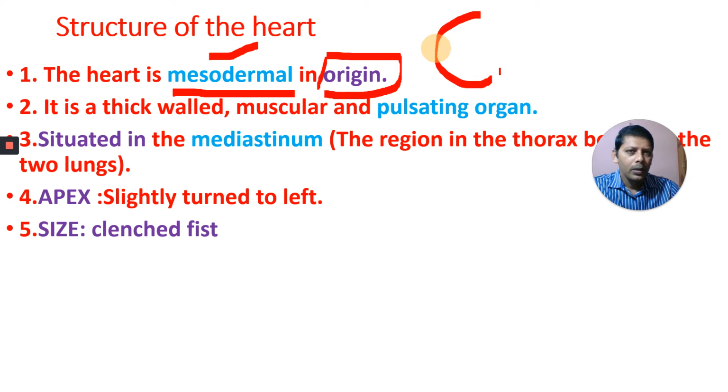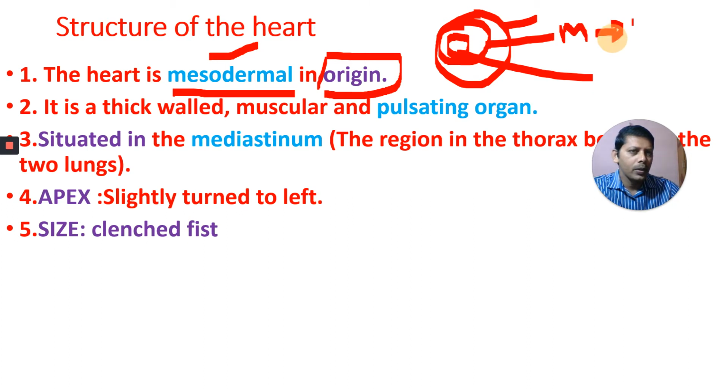During the embryonic stage, there are three germ layers: ectoderm, mesoderm, and endoderm. The heart is formed from the mesoderm. From this mesoderm, our cardiac muscle is formed. That's why its origin is mesodermal. It has a thick wall.